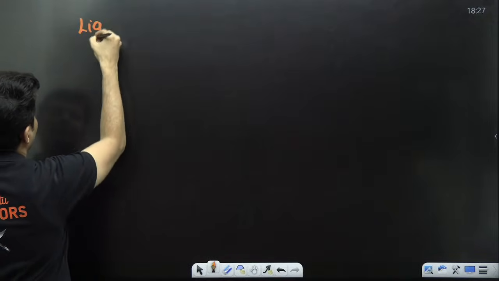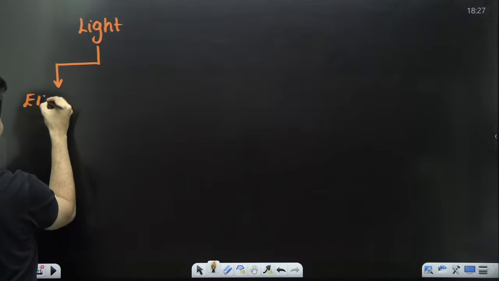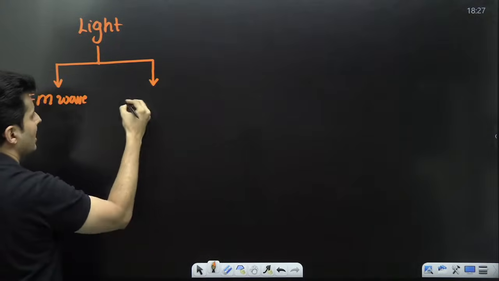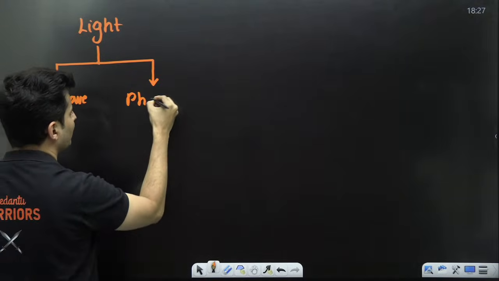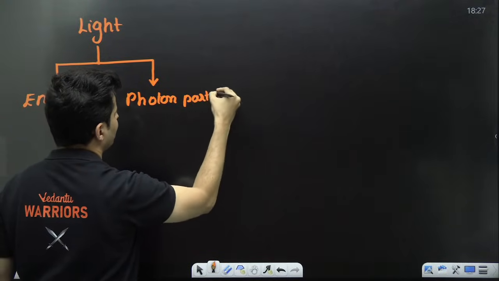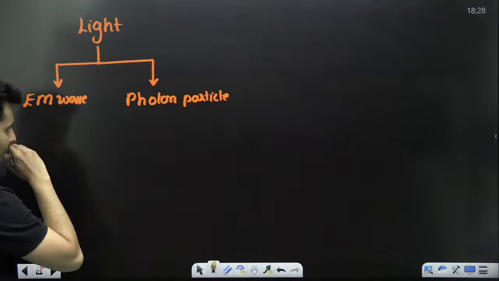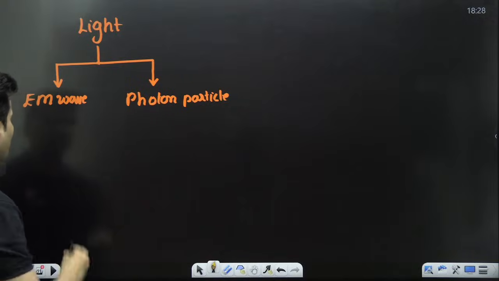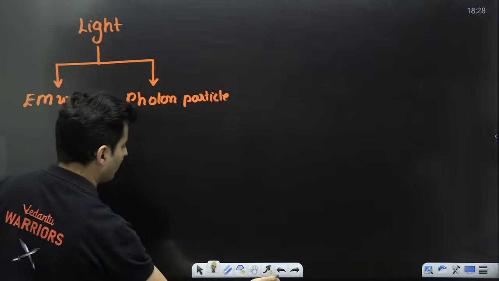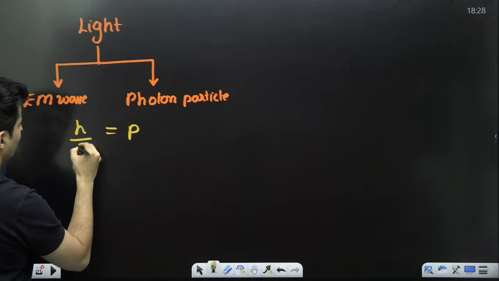Light said, I can be an electromagnetic wave, and I can also show the behavior of particles. So photons have particle-like behavior. If you see the equation, momentum is equal to h by lambda.